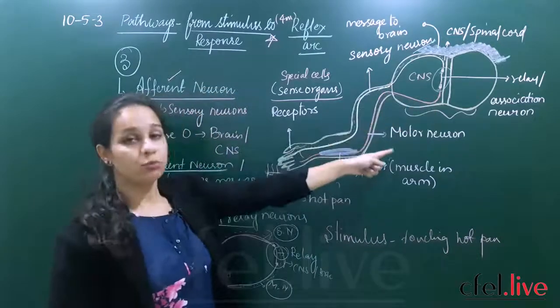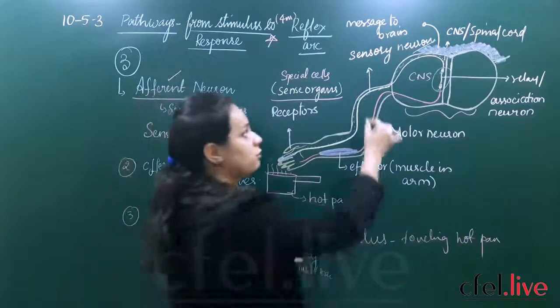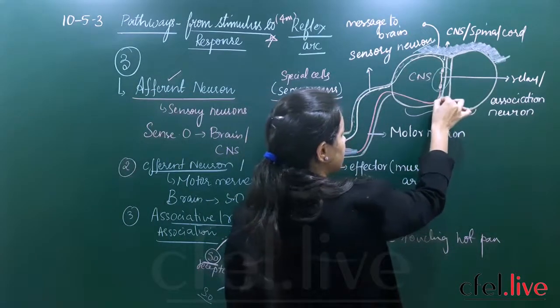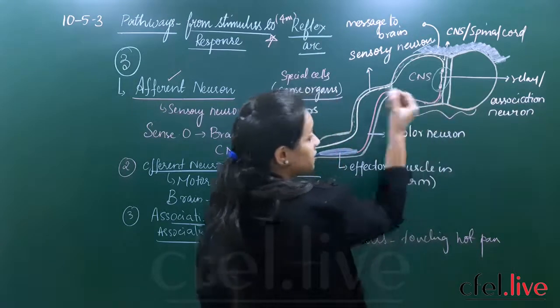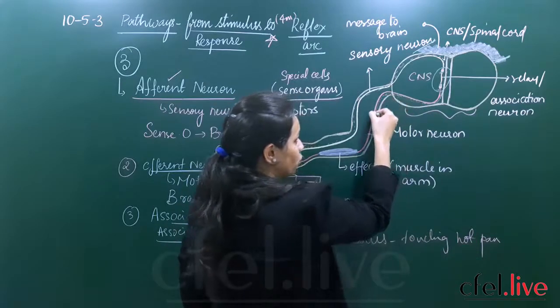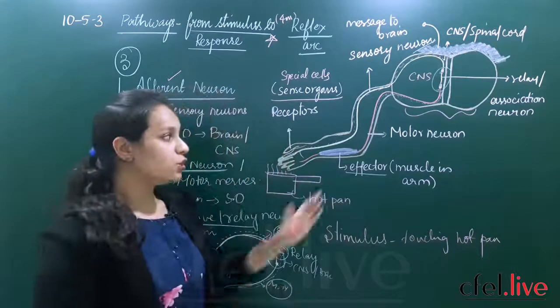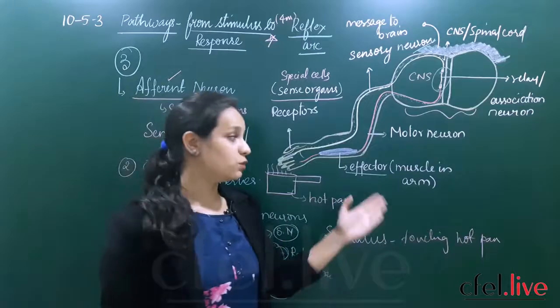So finally that command which is interpreted will travel through the motor neuron. The information is carried from the sensory neuron to the relay neuron, and finally the command or the answer given by your brain. What is the answer? That is not to touch a hot pan. So this command reaches through your motor neuron to the effector. So what do you mean by effector? Effector is nothing but the organ which is present.